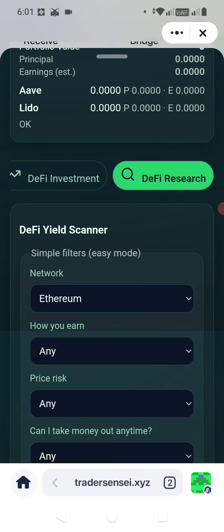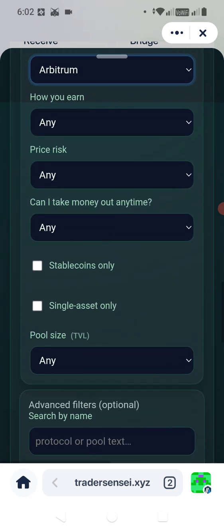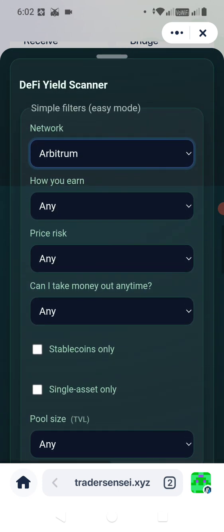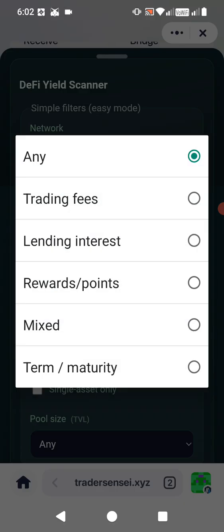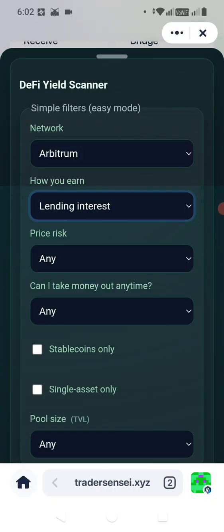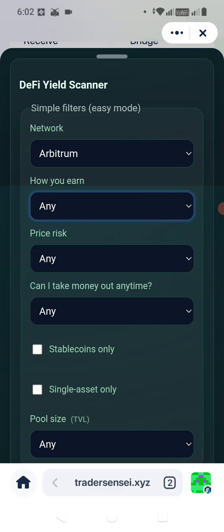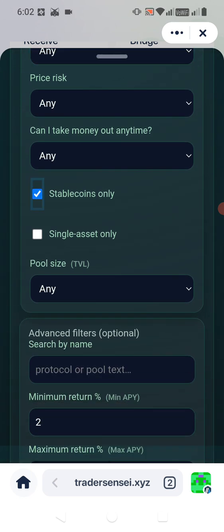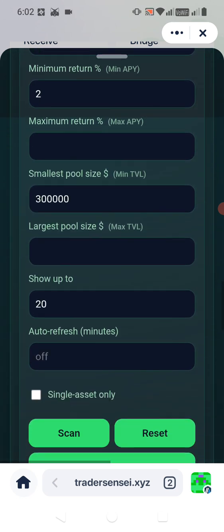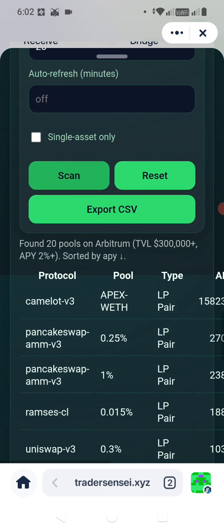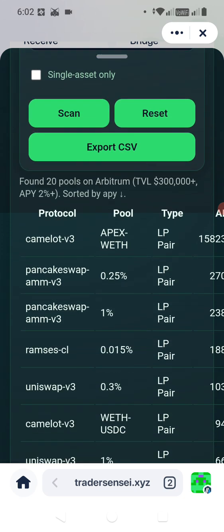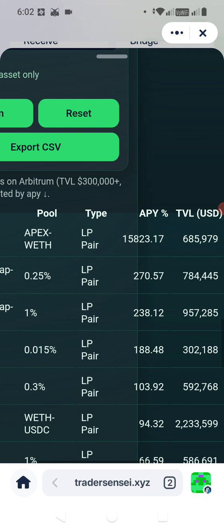You can search on Arbitrum, and we'll leave it with default, but you can determine what you earn, lending interest, and you want stable coins, single assets, for example. When we scan, which scans automatically for you, then you can see your APY.